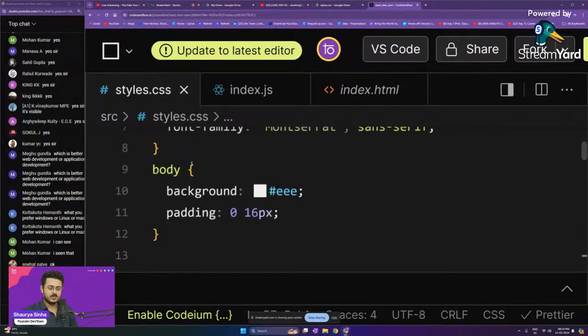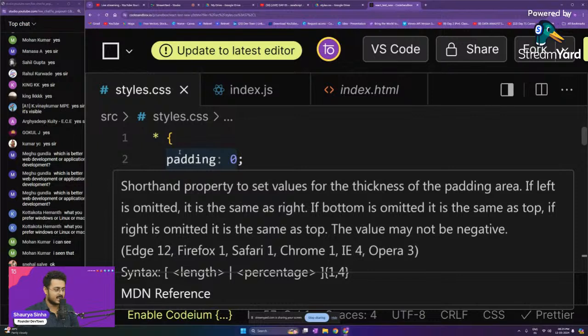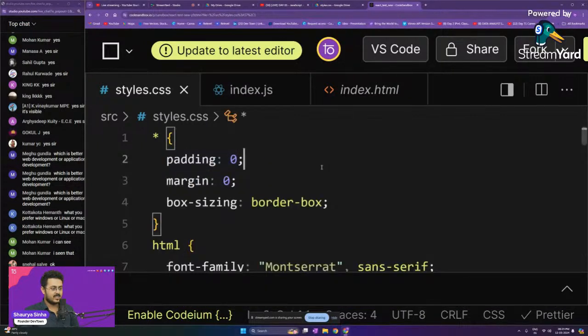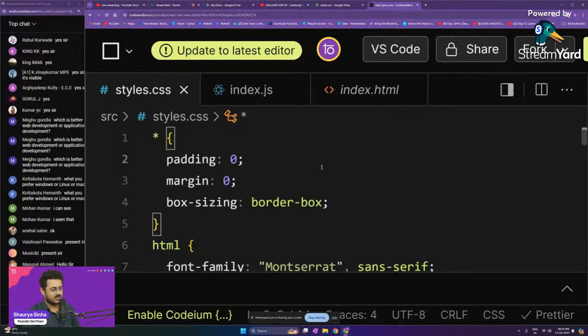For the purpose of the project, we don't need to know CSS. I've just provided you guys with the CSS code so that you are able to build the project from right over there. It's as simple as that. Are you guys able to understand what I've done right over here? Please let me know.